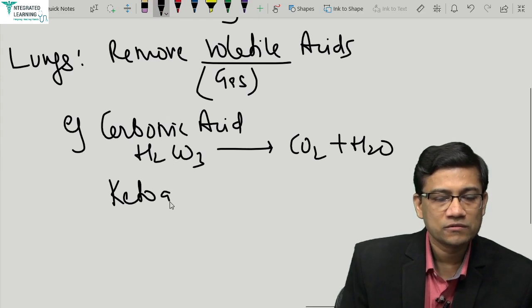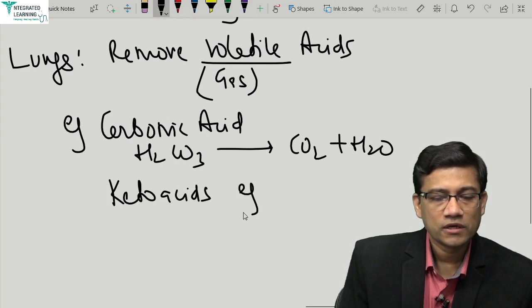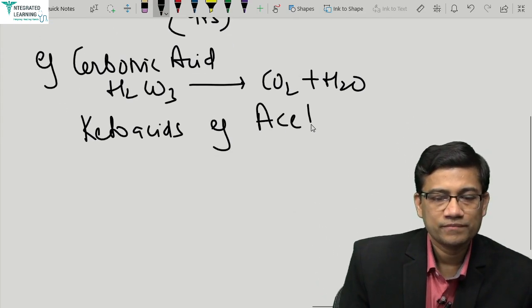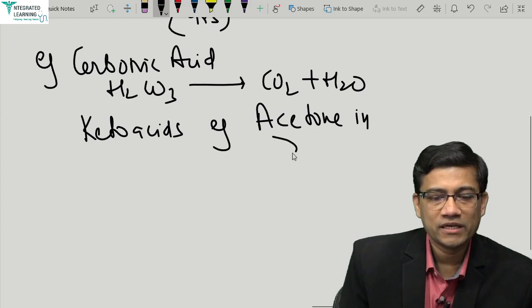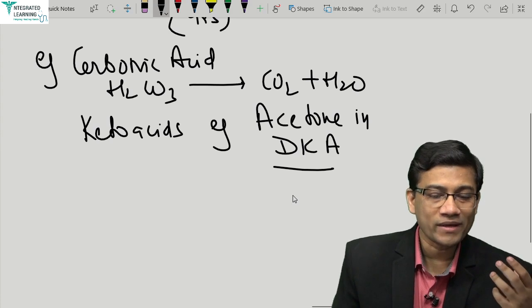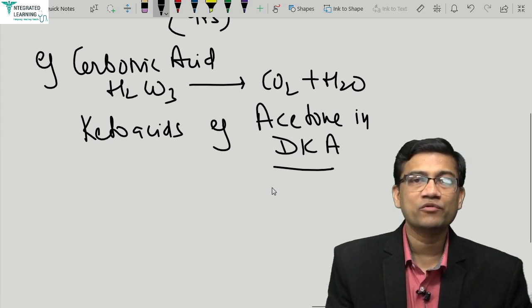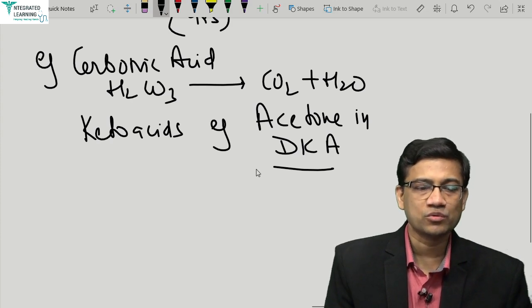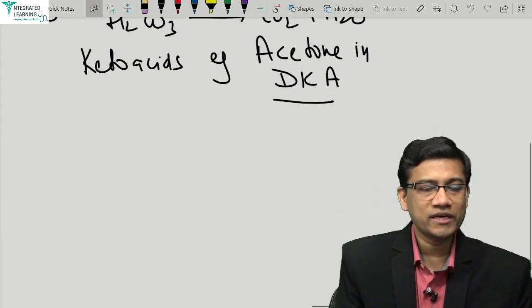Okay, they can even remove keto acids, ketones. Example, acetone in diabetic ketoacidosis. So that's why in diabetic ketoacidosis there is acetone which is removed by the lung. That's what causes a typical fruity sweet odor coming from the patient's breath. The reason is acetone.